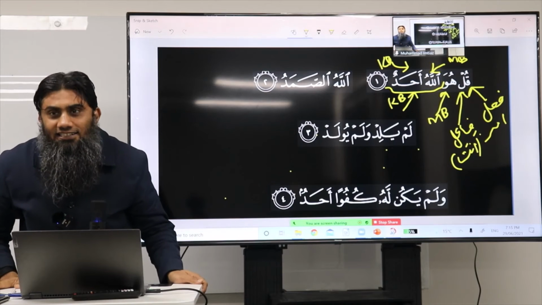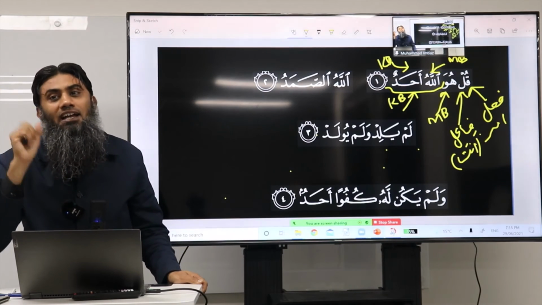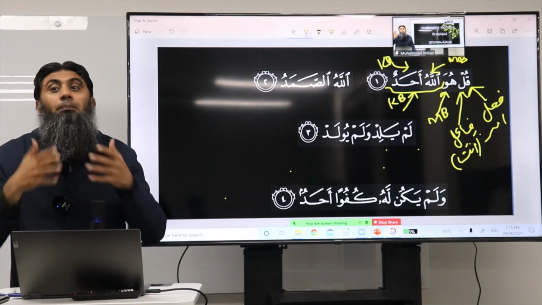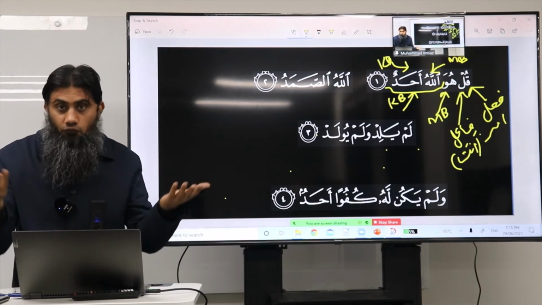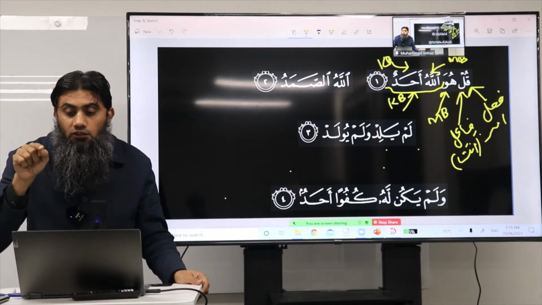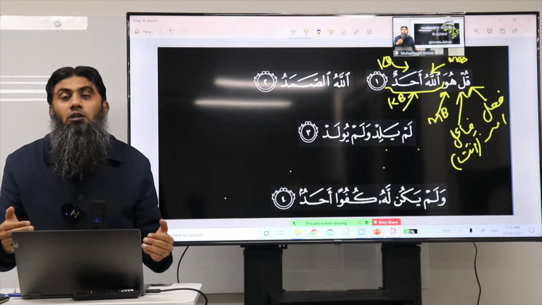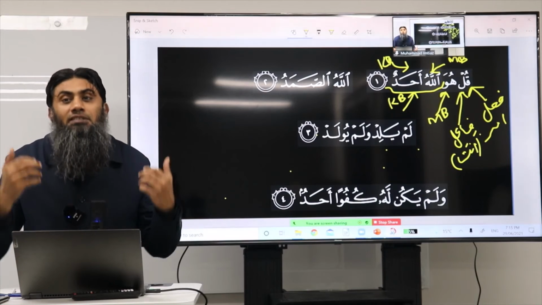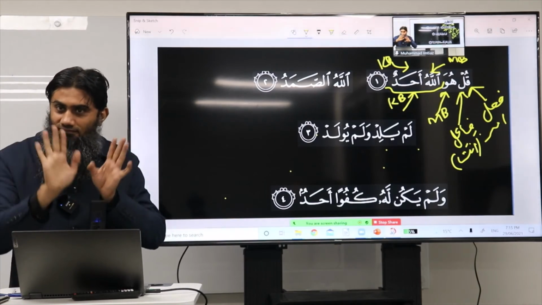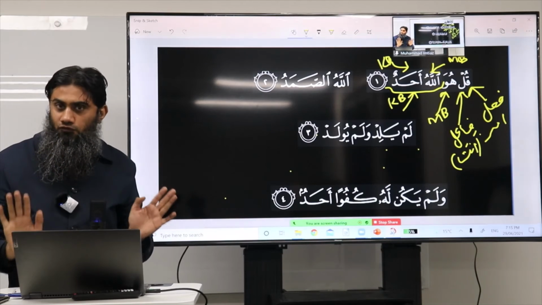And at this stage, we give it a fancy name. And what is the fancy name? Fi mahalli nasab. Mahal means place, and nasab, we all know, is the place of the maf'ul. So this huwallahu ahadun will be called jumlatul ismiya fi mahalli nasab. That is a complete understanding of this so far.